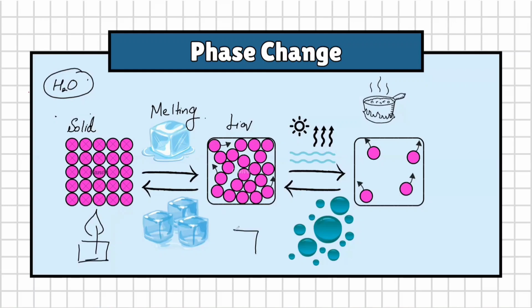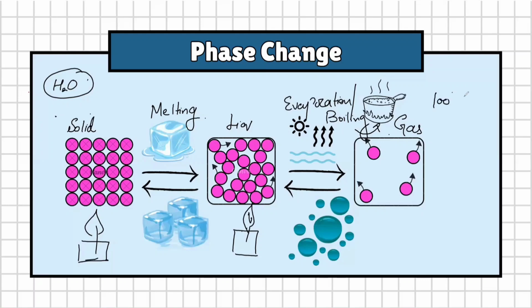When you heat it again, the particles gain more and more energy and break the intermolecular forces present in the liquid form, and they convert into the gaseous state. The particles are very far apart, they have negligible intermolecular forces of attraction, and they move more quickly than the particles of liquids. This process of conversion of liquid into gas is called evaporation or boiling. The difference between evaporation and boiling is that boiling takes place at a specific temperature.